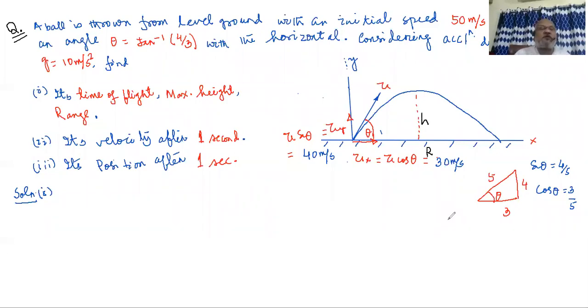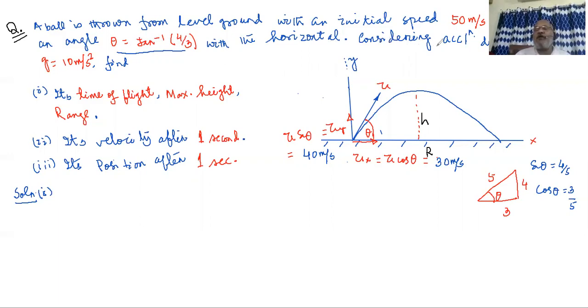As promised, let us start with a question. A ball is thrown from the level ground with an initial speed of 50 meters per second, making an angle theta equal to tan inverse of 4/3 with the horizontal. You may be slightly irritated why theta is not given as 30 degrees, 45 degrees or 60 degrees. But believe me, that is a much better way to present the angle. That will be much easier to tackle with the horizontal.